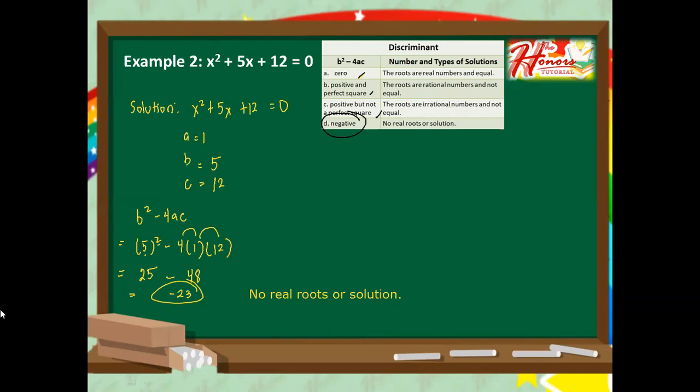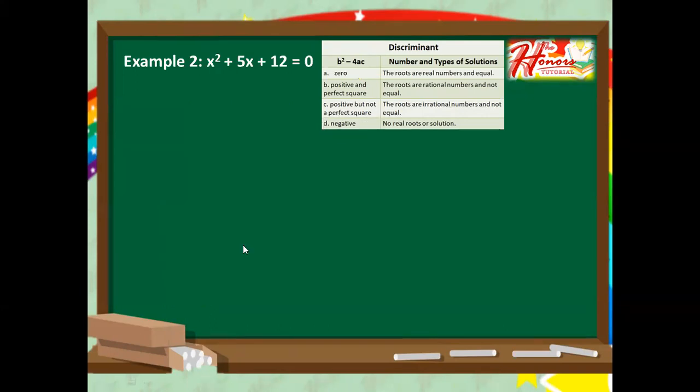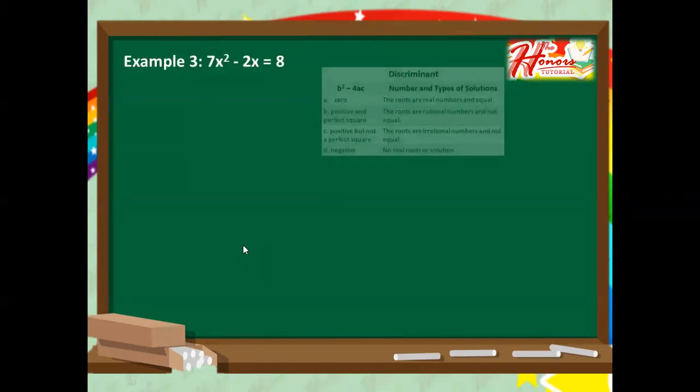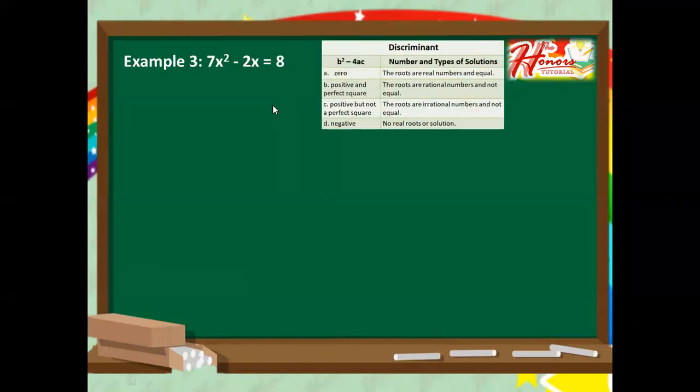Let's have another example. So this is example 3. We have here 7x squared minus 2x equals 8. So let's write solution here, and then copy the given. So that is 7x squared minus 2x equals 8.